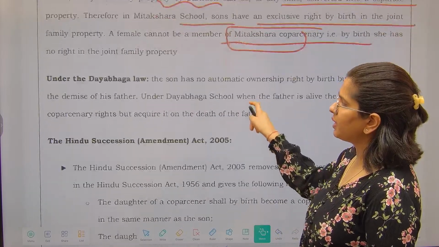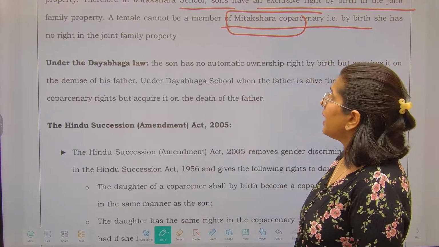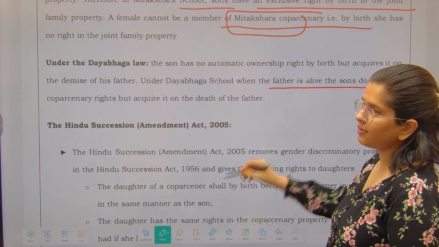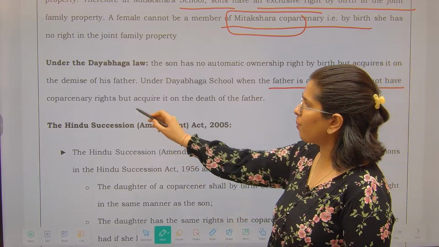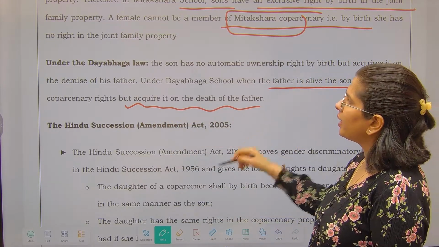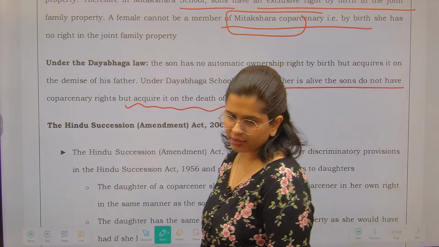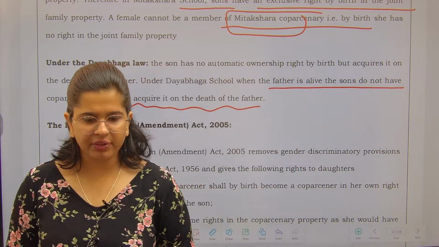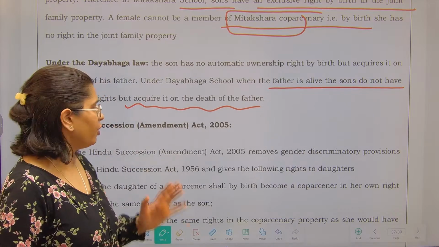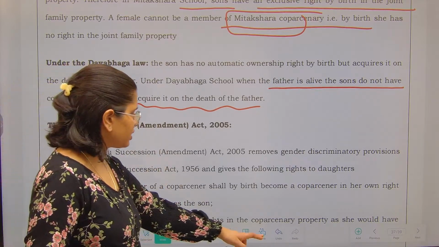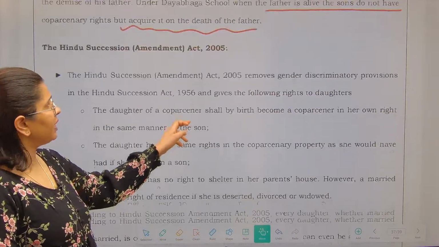What was happening under Dayabhaga? Under Dayabhaga, when the father is alive, sons do not have any co-partnery right, but they acquire it on the death of the father. Once the father is dead, after that you can acquire such kind of rights. Okay, fine, that was just a limited piece of information that we needed to have.